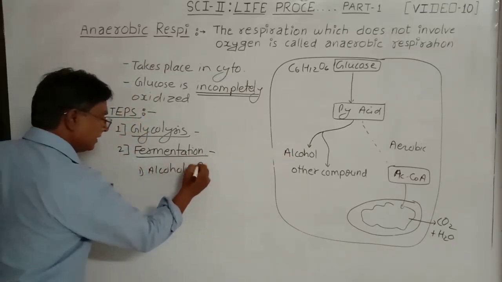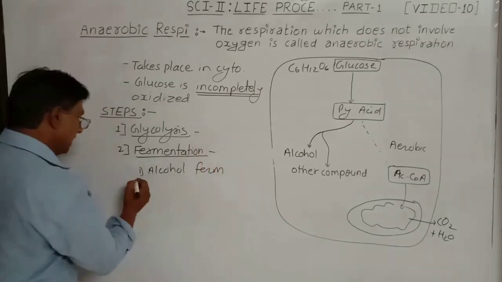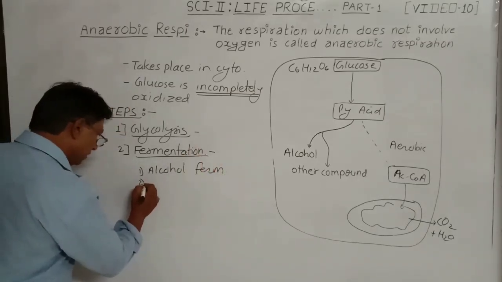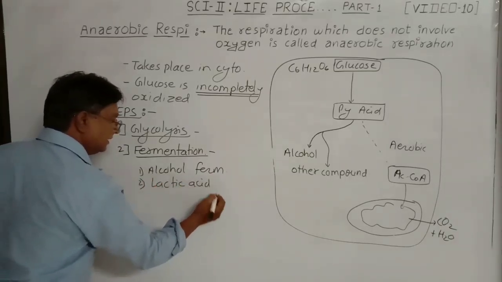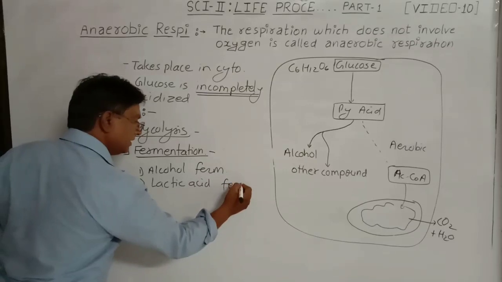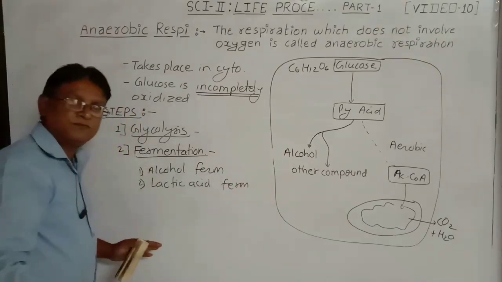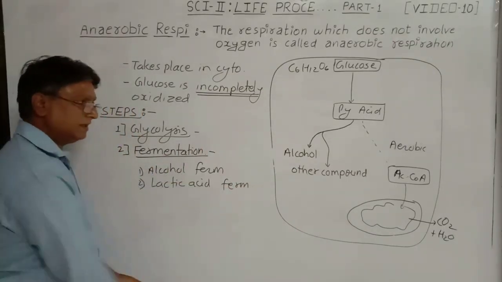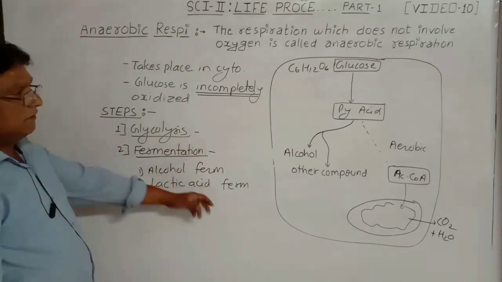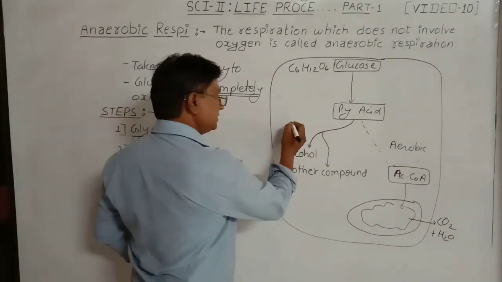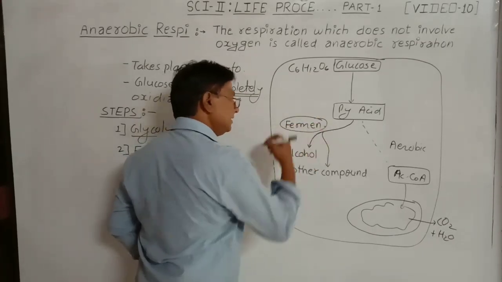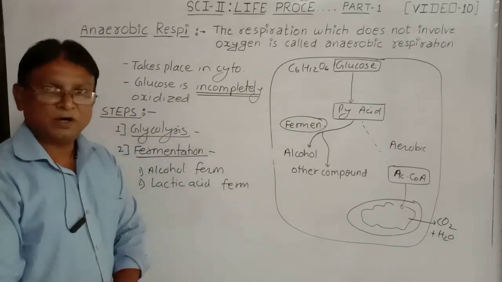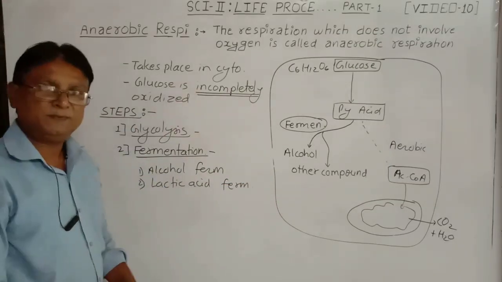And if any other, suppose lactic acid is formed, then it is called lactic acid fermentation. If acetic acid is formed, then it is called acetic acid fermentation. In this fermentation step, these substances are formed and this is called anaerobic respiration.